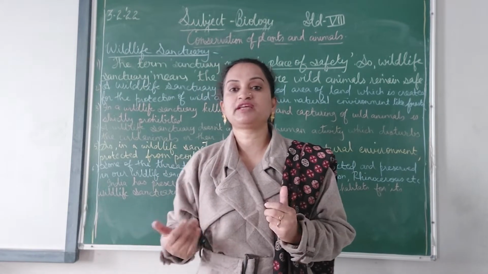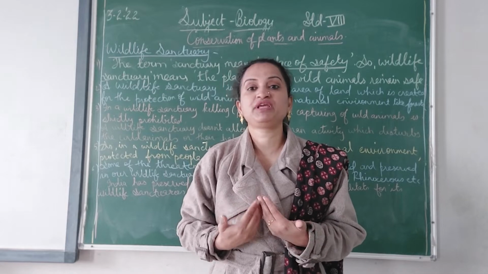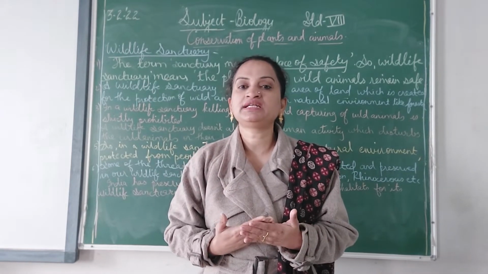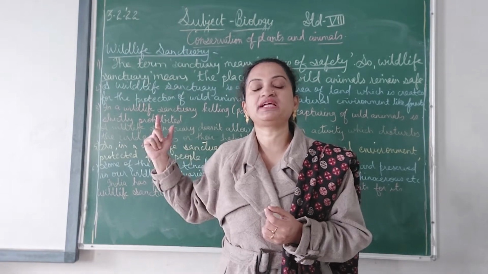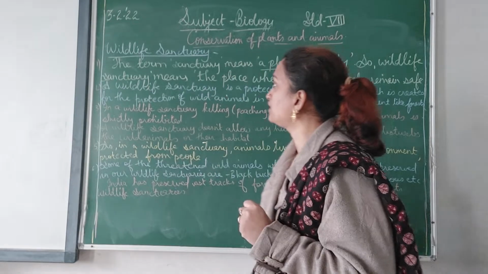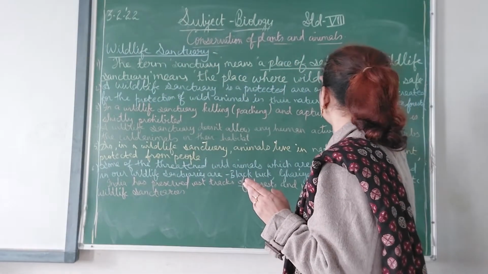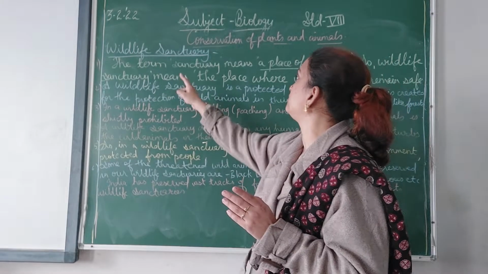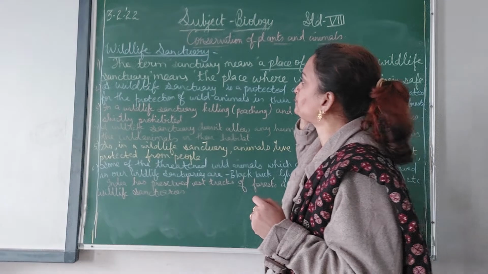Safe from whom? Safe from us, we human beings. We do hunting and trading of these animals, so the wildlife sanctuaries are the places where the wild animals feel safe. Okay. So wildlife sanctuary means a place where wild animals remain safe.